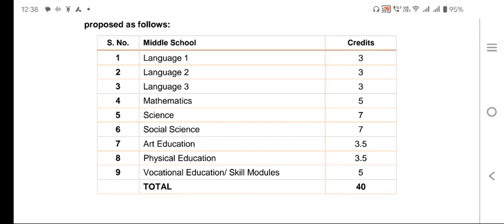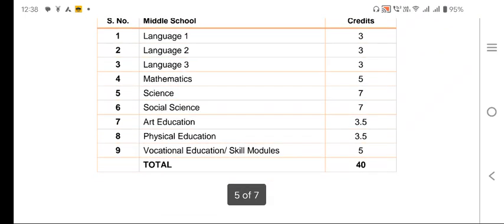You know about 1 credit, that means 30 hours. 3 credits means 90 hours should be completed. Mathematics 5 credits, that means 150 hours should be completed. Science 7 credits, that means 210 hours will be completed. Social sciences 7 credits, that means 210 hours will be completed.